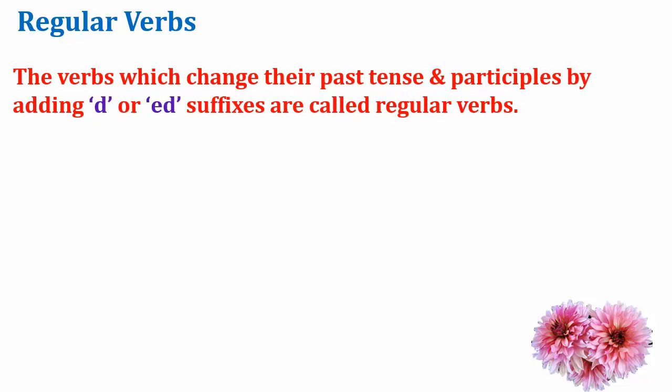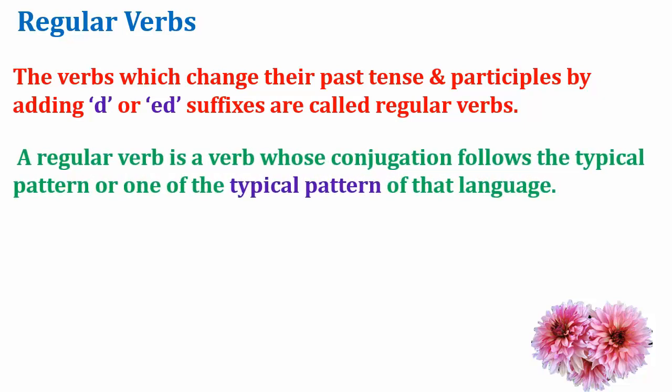The verbs which change their past tense and participles by adding d or ed suffix are called regular verbs. In other words, a regular verb is a verb whose conjugation follows the typical pattern of a language. Every language has its own pattern, and the regular verbs follow that pattern. So these are the regular verbs.